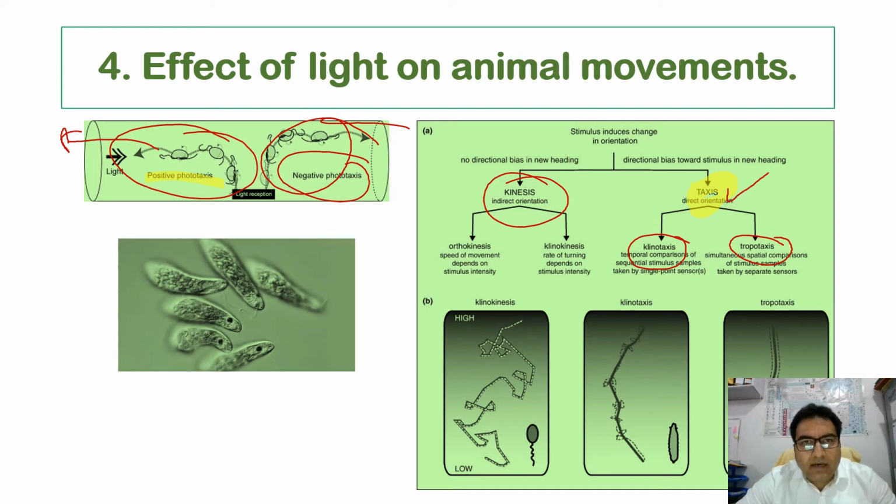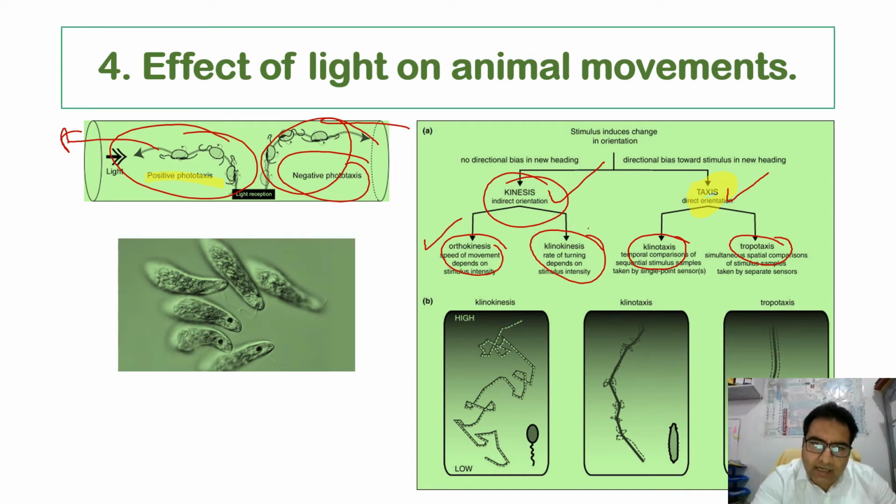When the animals respond to the light and these movements are non-directional, we call it photokinesis, which can be orthokinesis or clinokinesis. In orthokinesis, the speed of the movement depends upon the stimulus intensity, whereas in clinokinesis, the rate of turning depends upon the stimulus intensity.